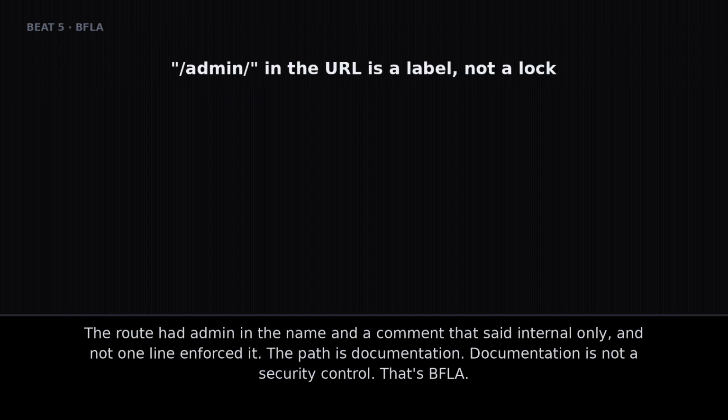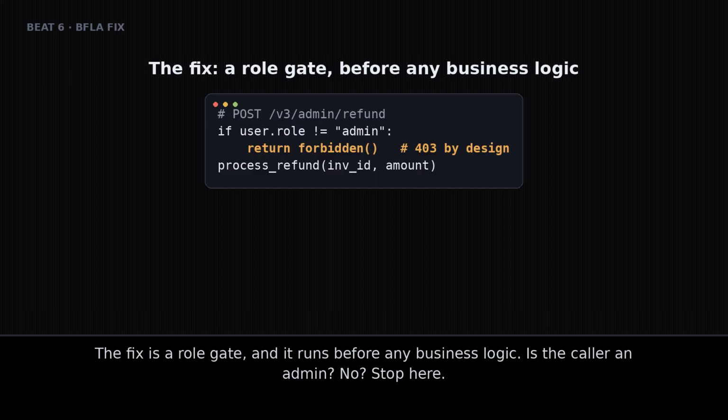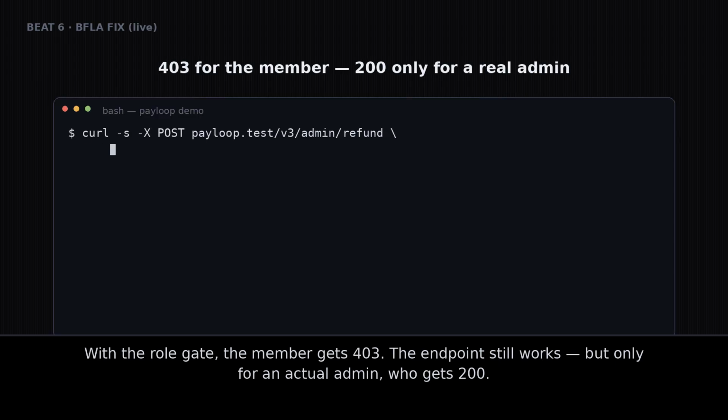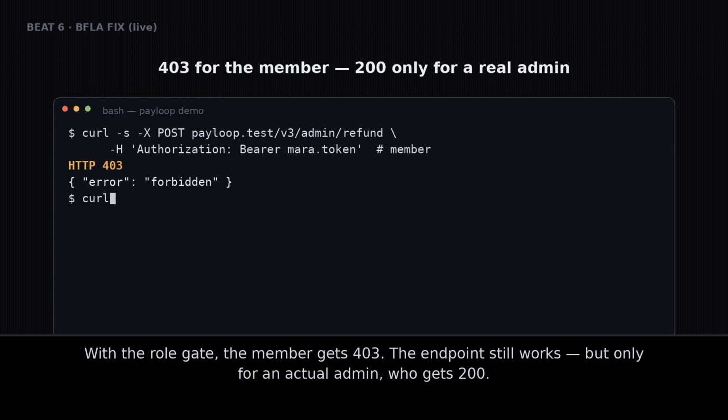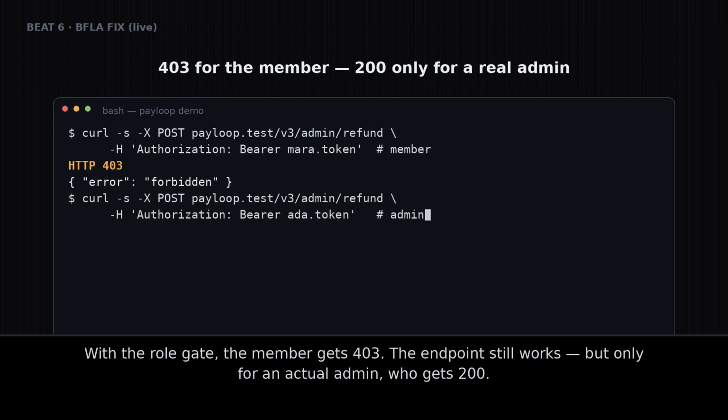The route had admin in the name and a comment that said internal only, and not one line enforced it. The path is documentation. Documentation is not a security control. That's BFLA. The fix is a role gate and it runs before any business logic. Is the caller an admin? No, stop here. With the role gate, the member gets 403. The endpoint still works, but only for an actual admin, who gets 200.